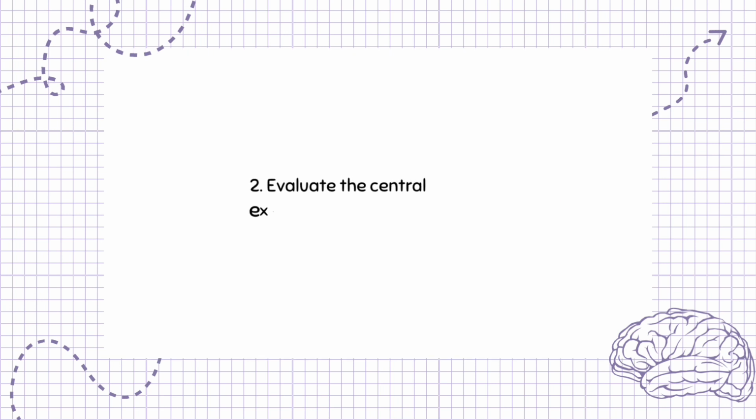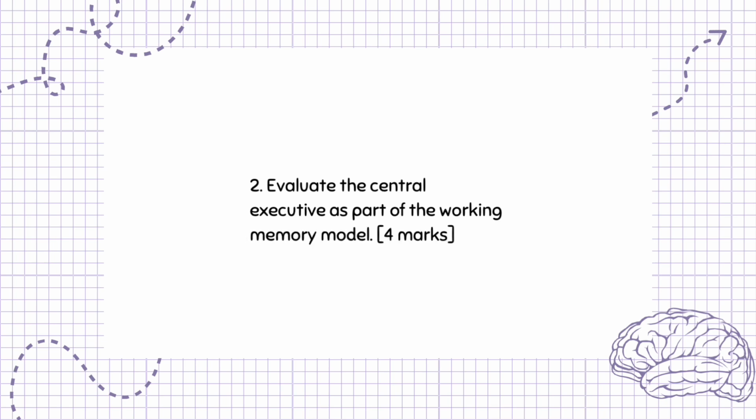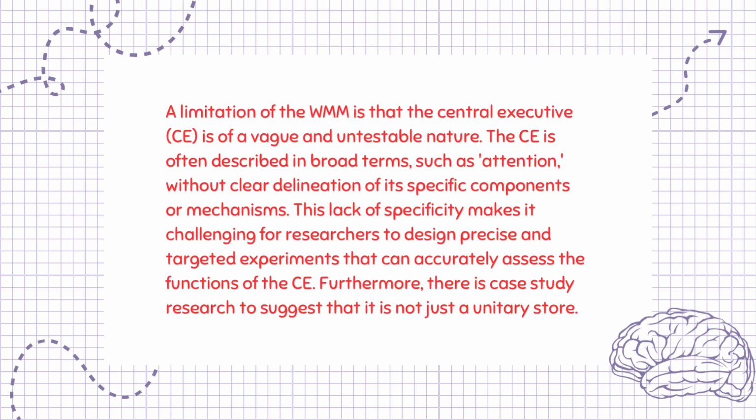Question 2. Evaluate the central executive as part of the working memory model. 4 marks. A limitation of the WMM is that the central executive, CE, is of a vague and untestable nature. The CE is often described in broad terms, such as attention, without clear delineation of its specific components or mechanisms. This lack of specificity makes it challenging for researchers to design precise and targeted experiments that can accurately assess the functions of the CE. Furthermore, there is case study research to suggest that it is not just a unitary store.